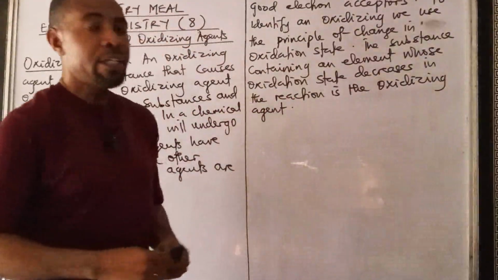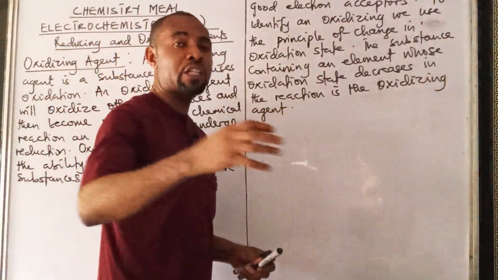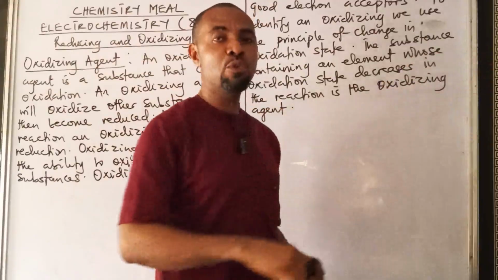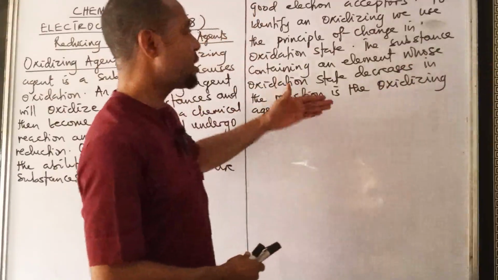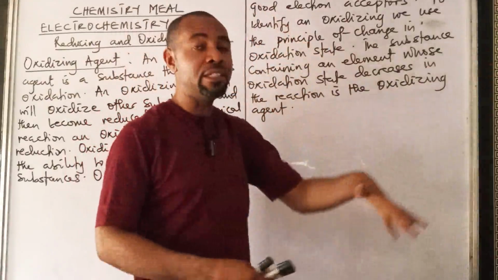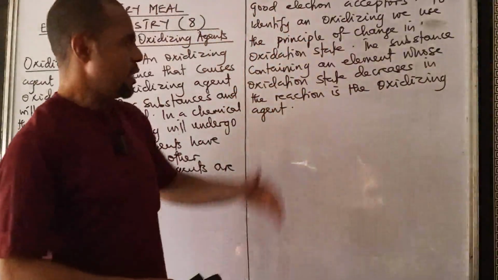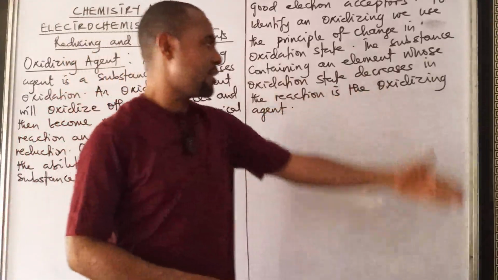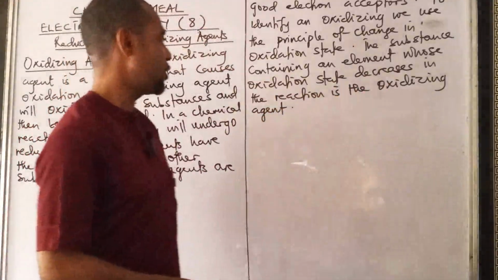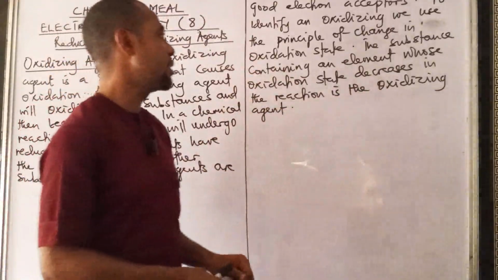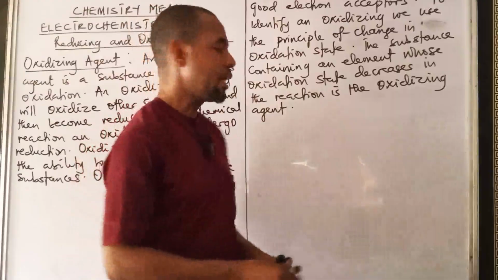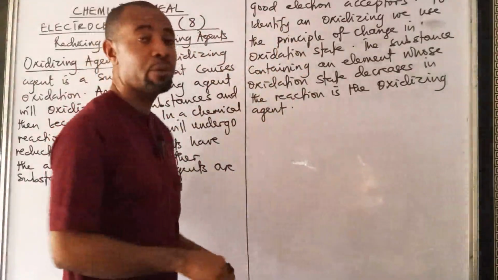So, in the course of a chemical reaction, the oxidation state of the oxidizing agent will decrease. So that substance that contains the element whose oxidation state decreases in the course of the reaction, that substance is what? The oxidizing agent.